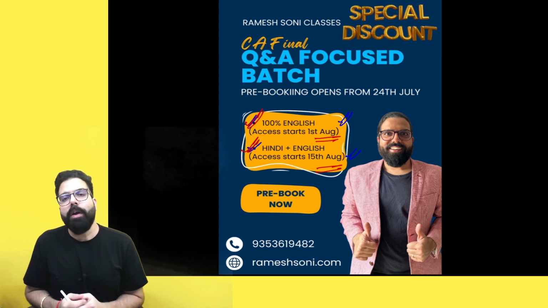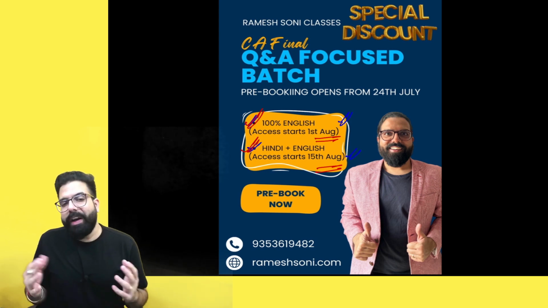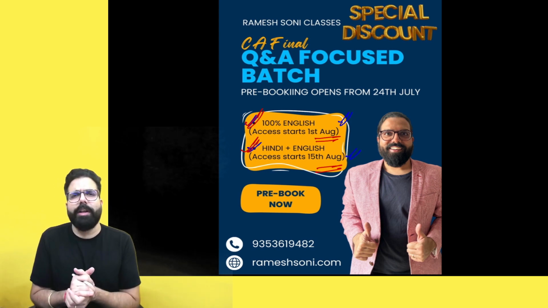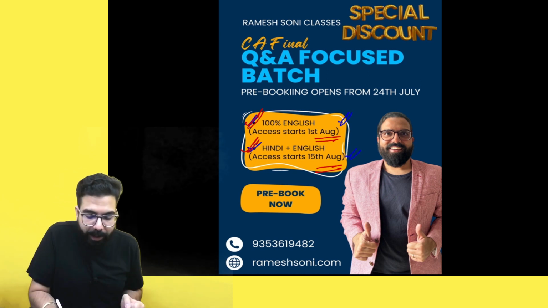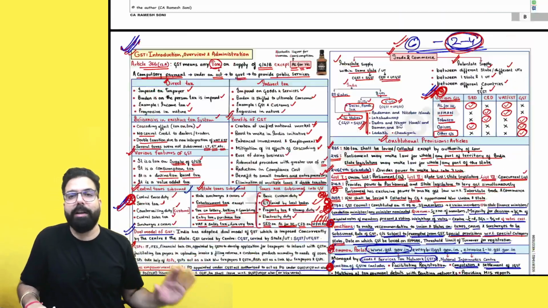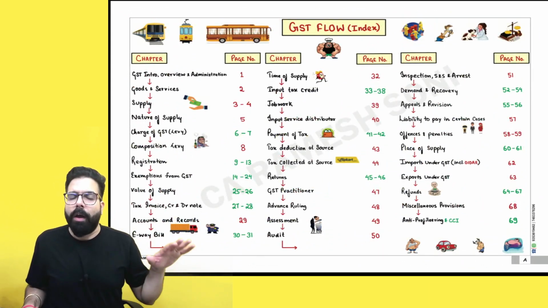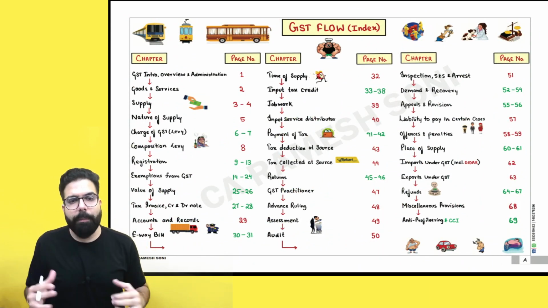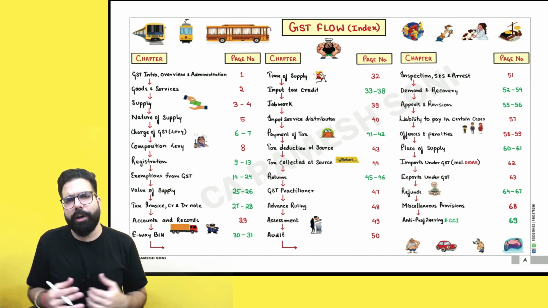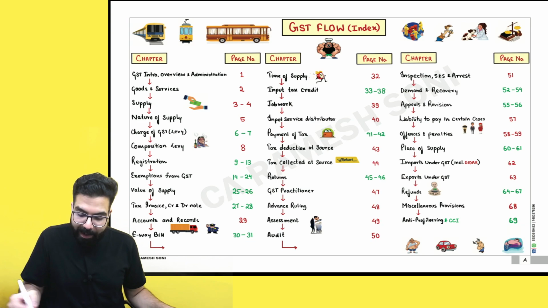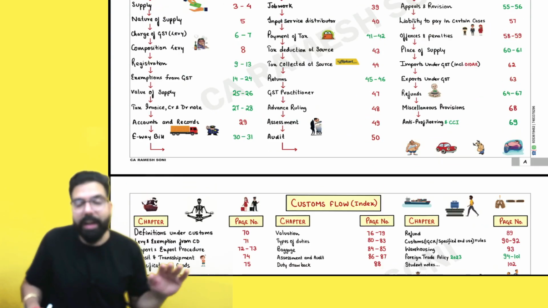Now, sir, what do we go ahead and do in the Q&A focus batch? Many students ask me, sir, what do we actually do in the Q&A focus batch? Can you please tell us? See, in the Q&A focus batch, first of all, I use my chart book, which is approximately 101 pages of summary material. We call it the chart book because everything is in chart format mostly, okay, and we use the chart book to quickly understand one chapter.